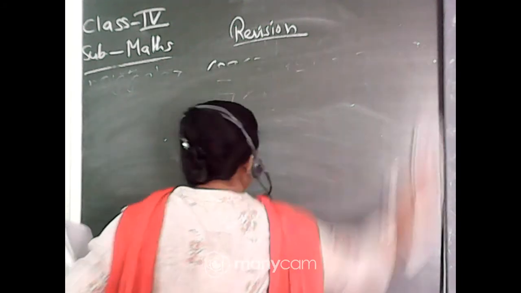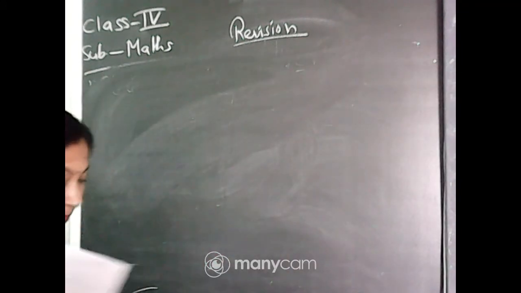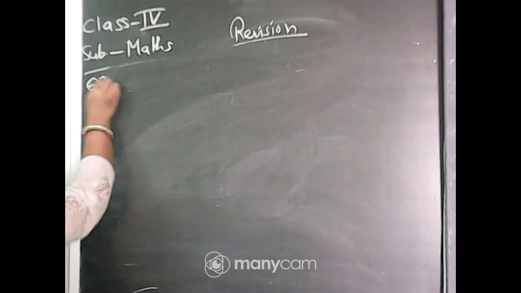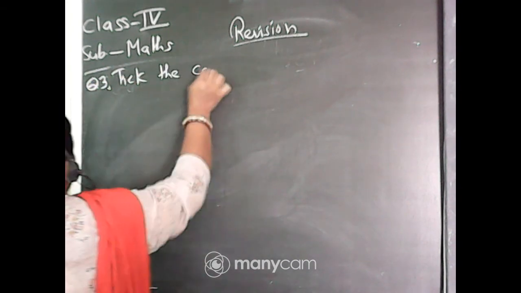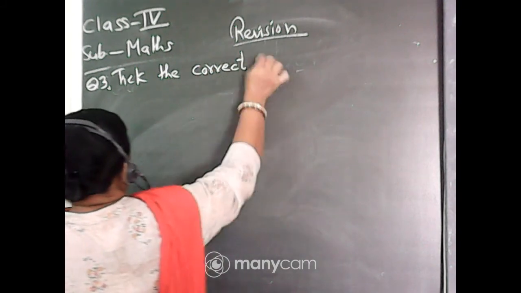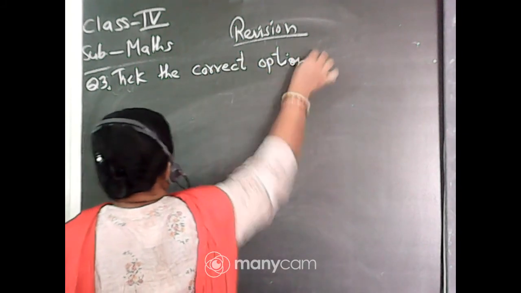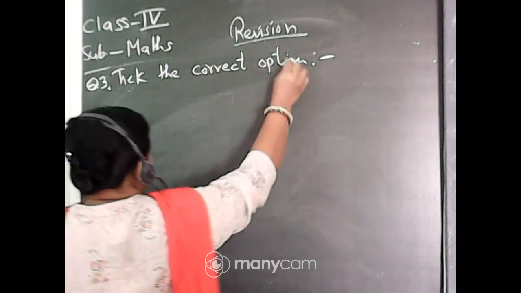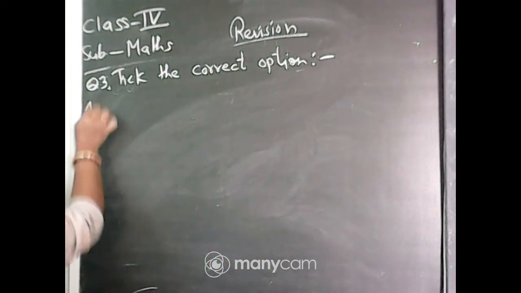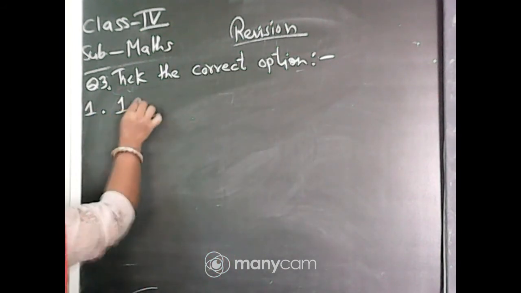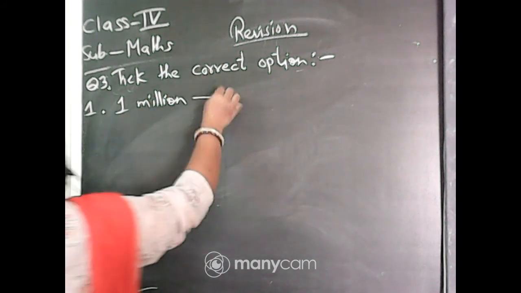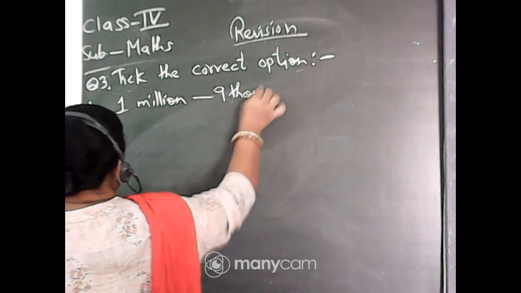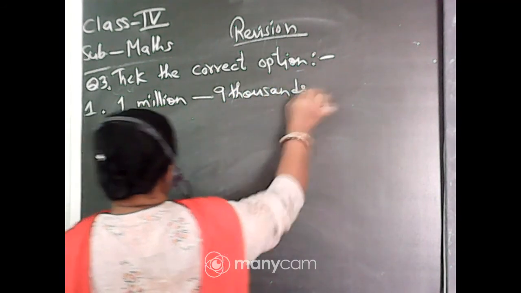Some MCQs. Tick the correct option. Number 1. 1 million minus 9 thousandths is equal to dash.